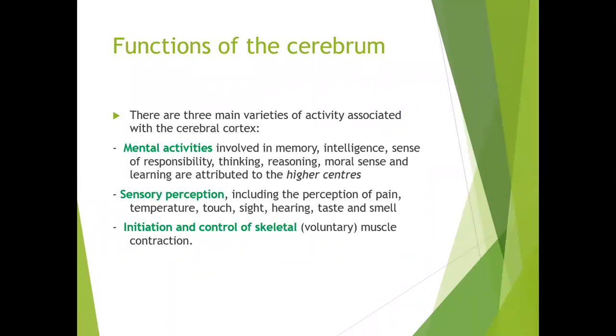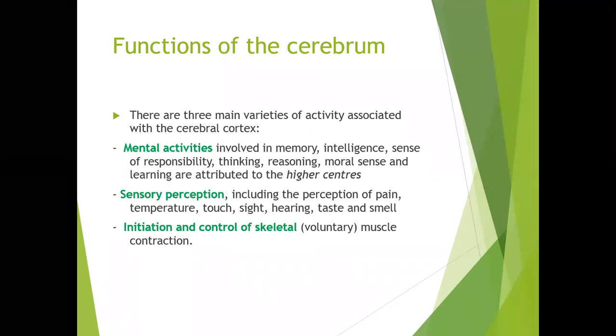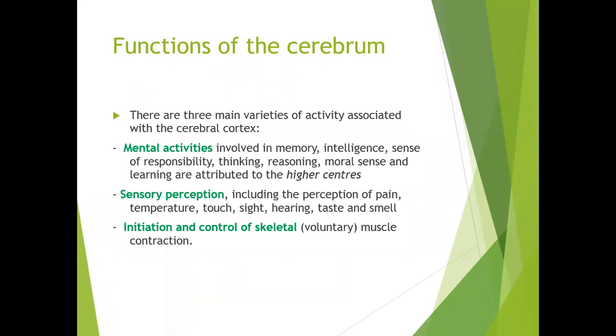The functions are actually three main varieties of activities associated with the cerebral cortex. One is the mental activities, then the sensory perception, and the initiation and control of the skeletal muscles, that is the motor. Okay, so the mental activities involve memory, intelligence, the sense of responsibility, thinking, reasoning, moral sense, and learning abilities. These are all attributed to higher centers of the cerebrum.